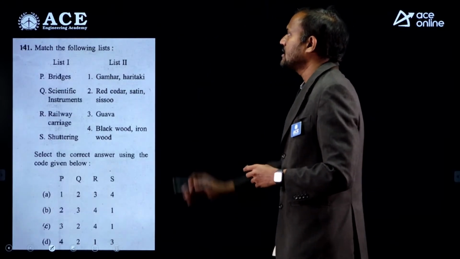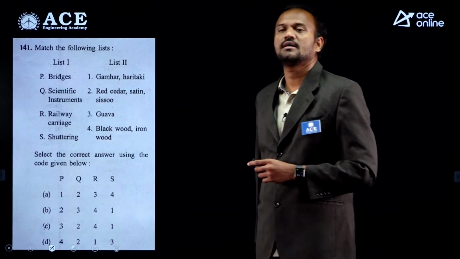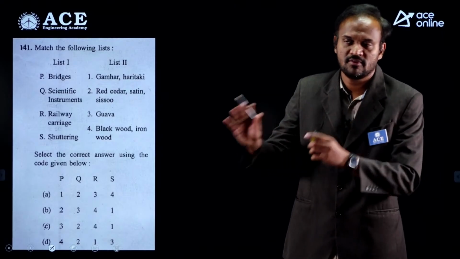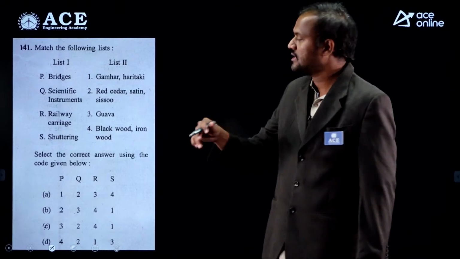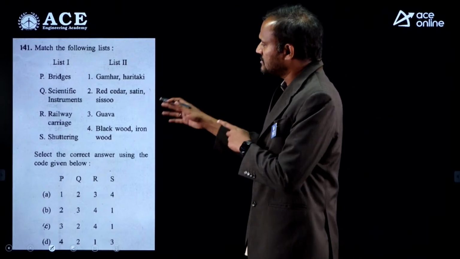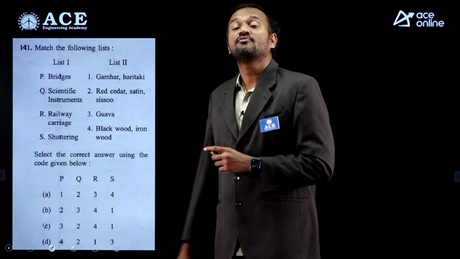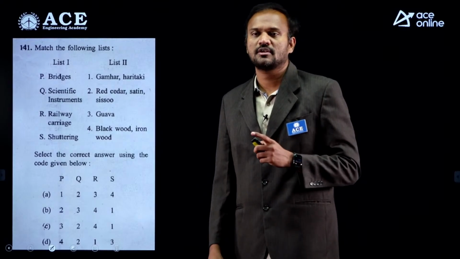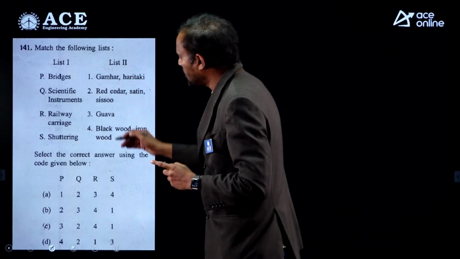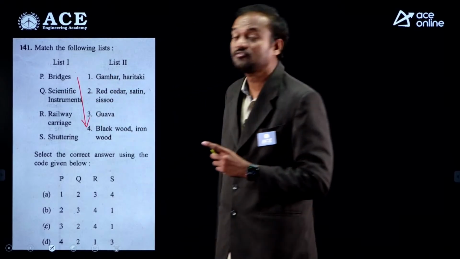Right. Match list 1 and list 2. In list 1 we have different types of civil engineering works. List 2 has different types of timbers suitable for civil engineering works. Now for bridges, strength of timber is very important. Out of all these timbers, blackwood or ironwood are very strong.